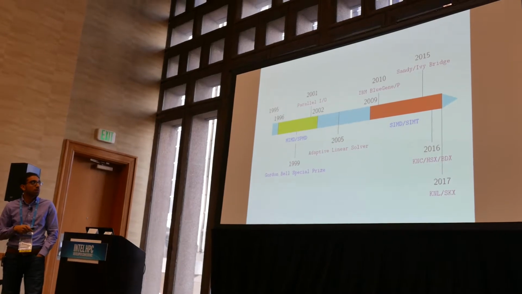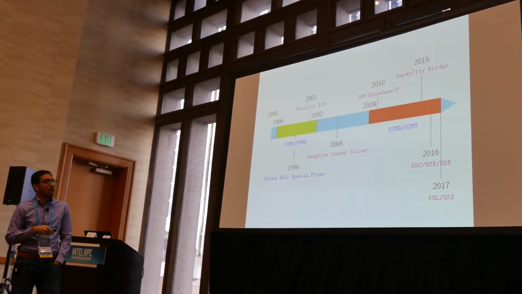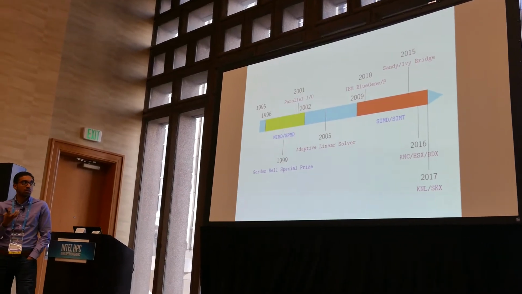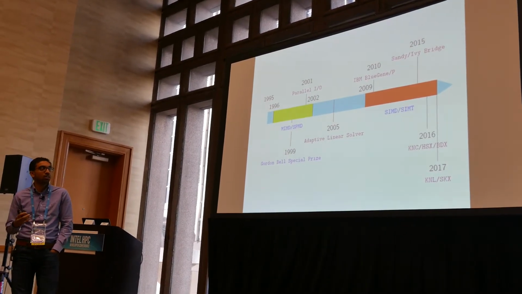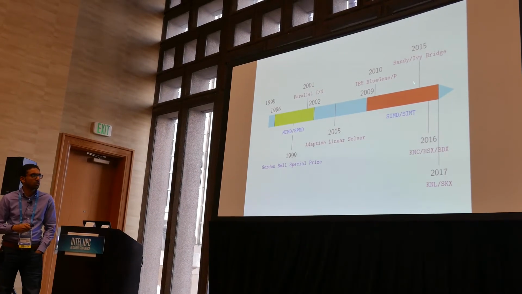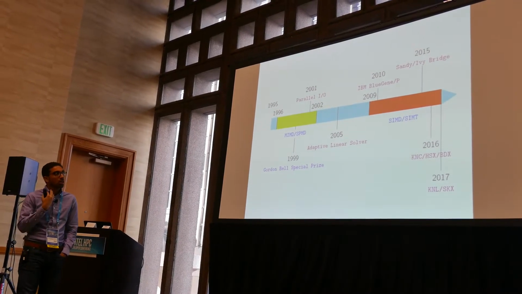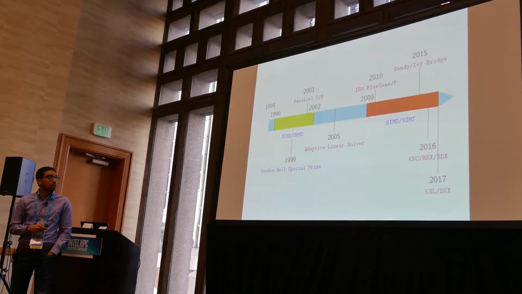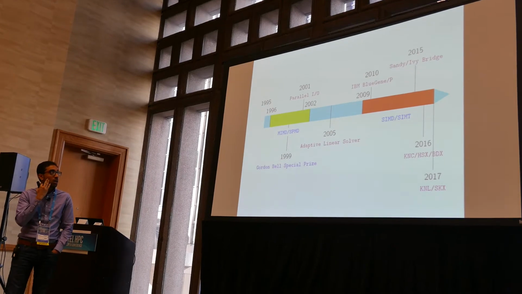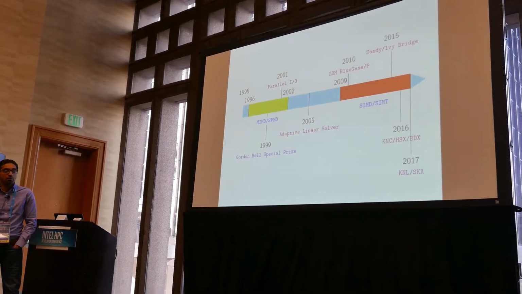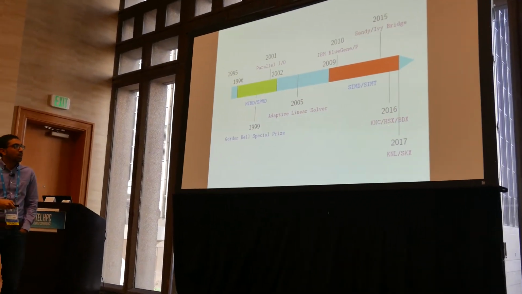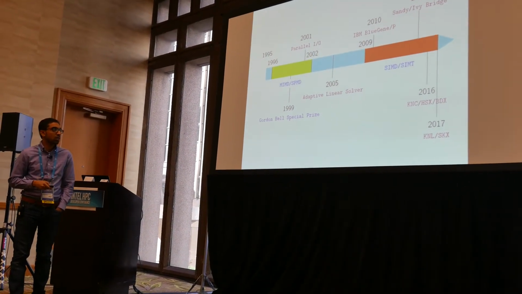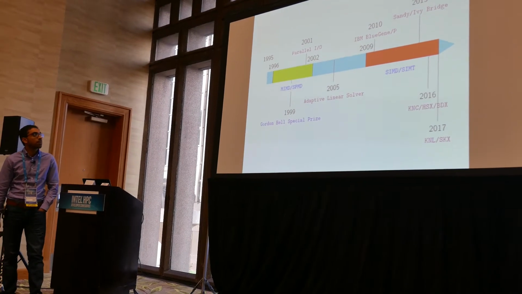In 2005, they experimented with adaptive linear solvers, where at every time step they changed the linear solver based on some input parameters. From 2009 up to now, the code is being experimented with within a single node. We're trying to optimize and scale this code in a single node architecture. In the beginning, it started on IBM Blue Gene/P, where they tried to scale it with at most 4 threads per core. And then in 2015, they experimented with Sandy Bridge and Ivy Bridge with up to 20 cores per node. And we experimented on KNC, Haswell, and Broadwell in 2016, and now we're working on KNL and Skylake.